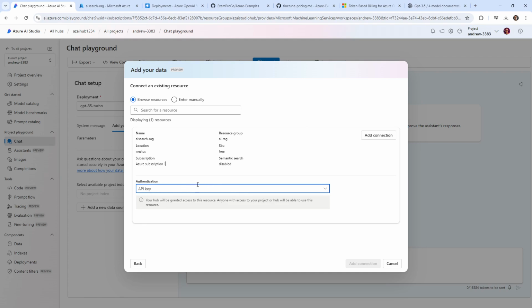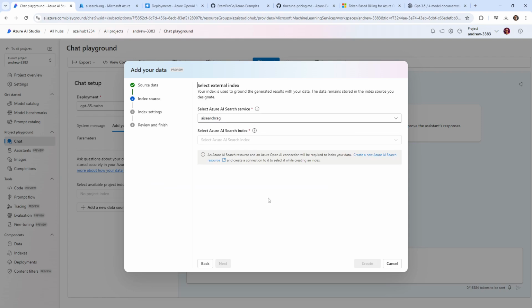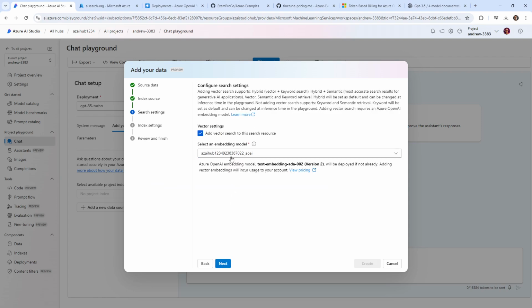So here it says add a connection. Your hub will be granted access to this resource. Anyone with this will be whatever. So let's go ahead and add a connection. And we'll choose this index here. And of course, we would need a